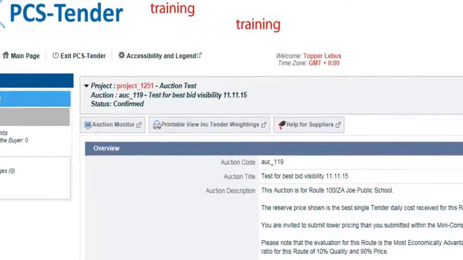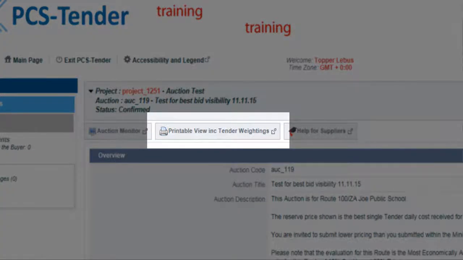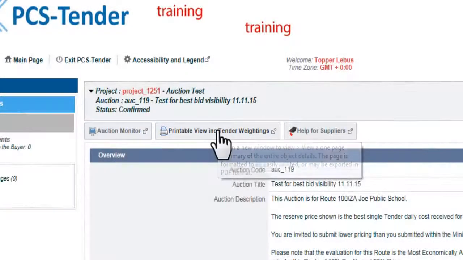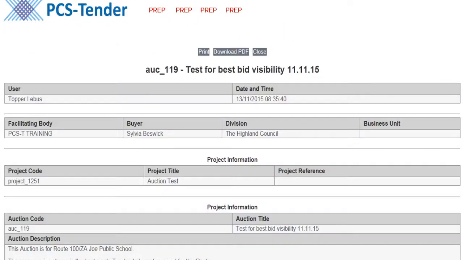You can print out the auction summary page if you wish by selecting this option at the top of the page and selecting Print.